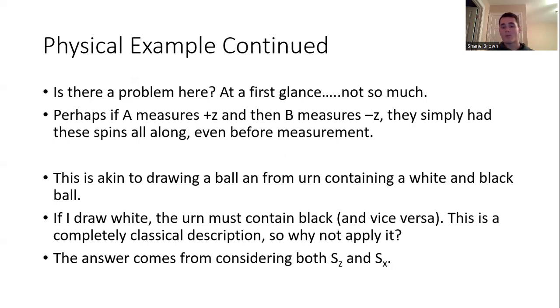So if it's in a quantum mechanics textbook, it probably can't be explained with classical mechanics, right? So what about this is strange? The strangeness comes into play when we consider measurements along the z-axis and along the x-axis, okay?